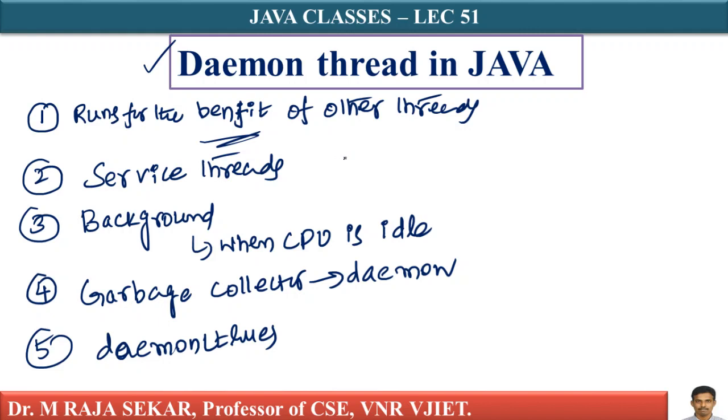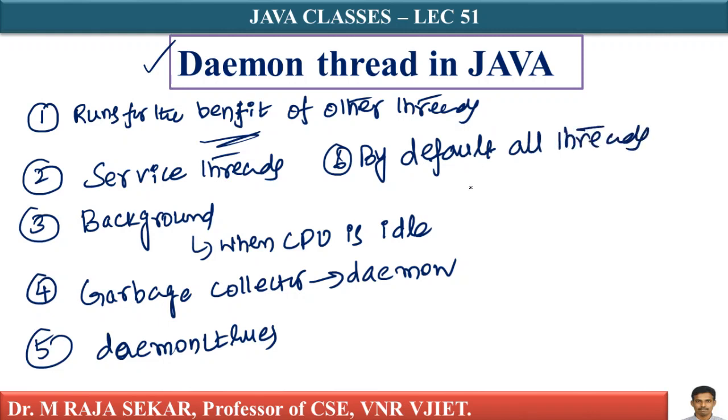By default, all threads are non-daemon threads.